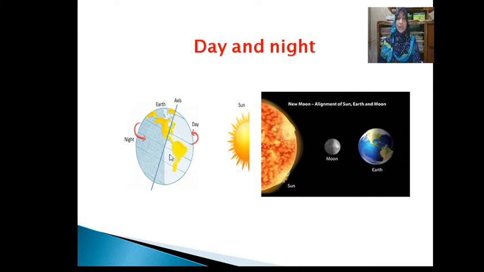Light the lamp and place it on a table or a flat floor. Next, place the lamp in front of the globe. It will be better if the room is dark. Consider the source of light as the sun and the globe as the earth. Now look at the globe. Are all the directions of the globe illuminated equally?